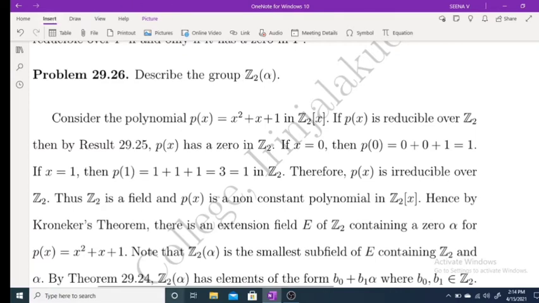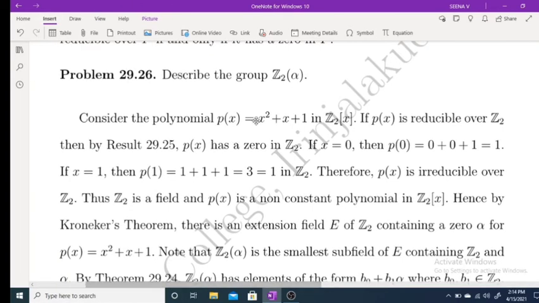Okay. So here we are considering the polynomial x square plus x plus 1 in Z2[x]. If p of x is irreducible over Z2, then by result 29.25, p of x must have a zero in Z2. If x equals 0, then p of 0 is 1; if x equals 1, p of 1 is 1. So the only elements of Z2 are 0 and 1. In both cases, no zero. Therefore, p of x is irreducible over Z2.